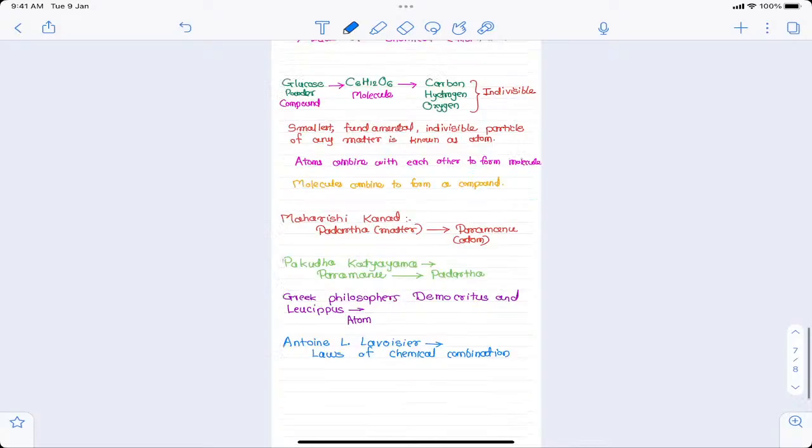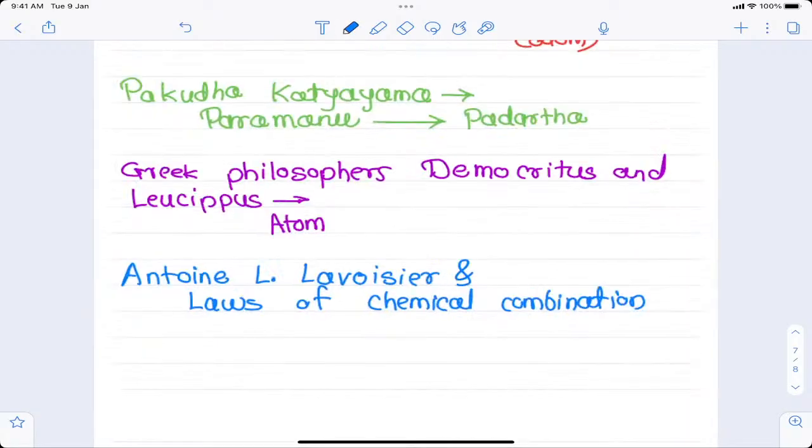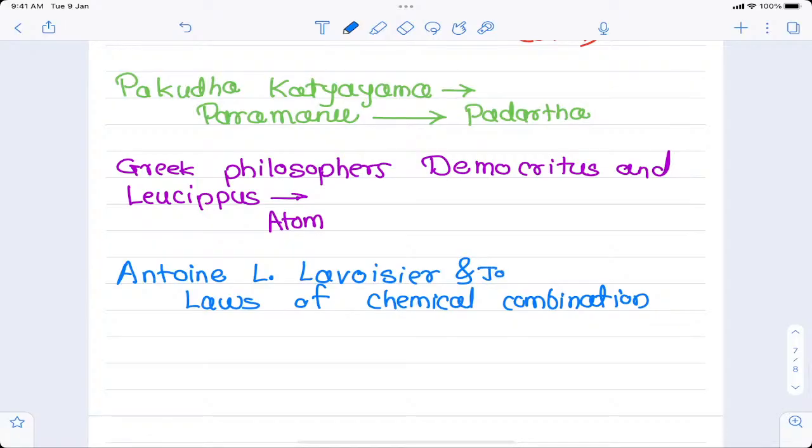One more scientist name you can write down here: along with Antoine Lavoisier, Joseph L. Proust. Yes, now take a screenshot.